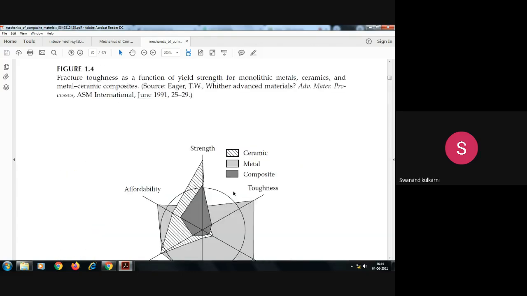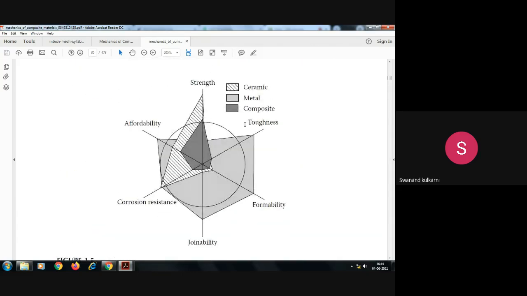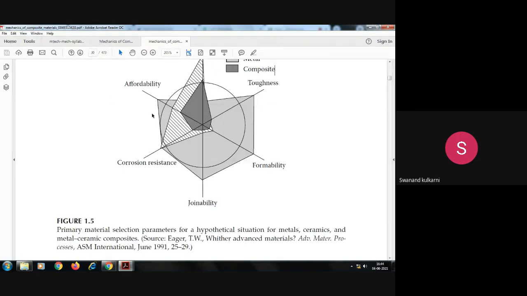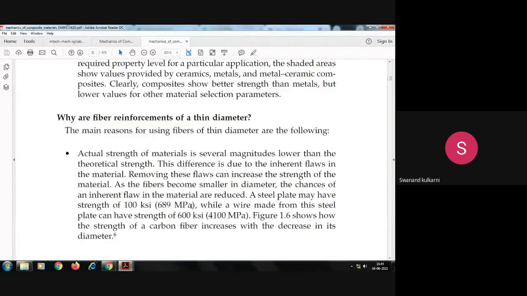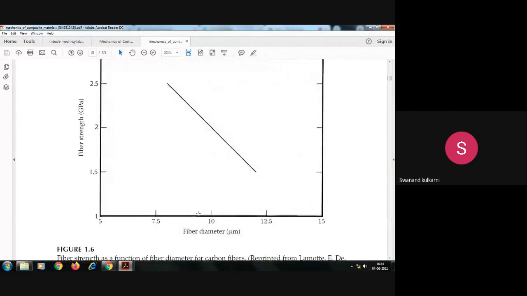In that case, we will consider this a metal matrix composite. This figure we already started with at the start of this lecture. Whatever portion is shown here is considered to be a metal matrix composite. Is it okay?